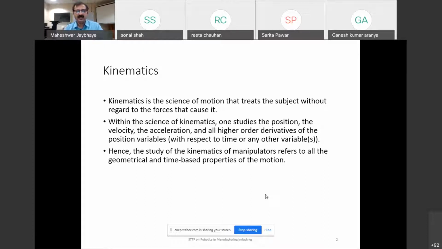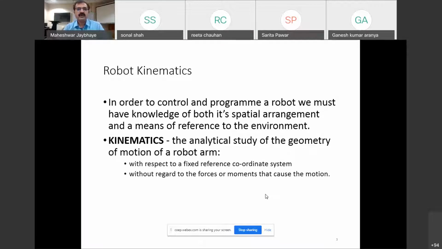So whatever time you are considering, within that time frame, how the geometrical aspects of that robot structure are moving, that is nothing but considered under kinematics. So, in order to control and program the robot, we must have knowledge of its spatial arrangement, that means the reference to the environment.